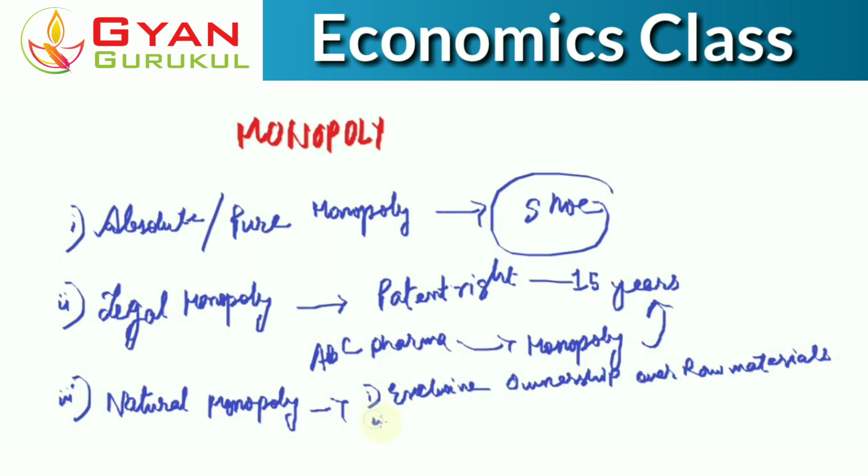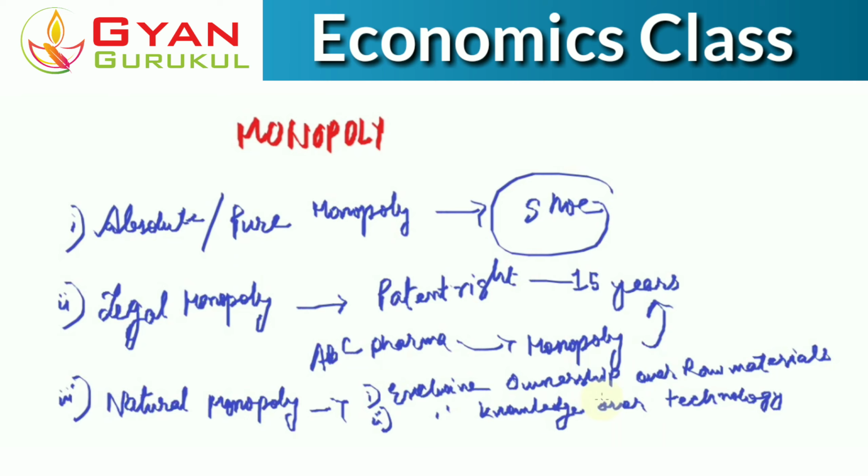Then the second thing is that because of an exclusive knowledge, this time the firm has exclusive knowledge over technology which other firms don't know. Okay, because of these two reasons, only a particular firm may operate in the market of that particular product, right? Because of this exclusive ownership over raw materials and or maybe exclusive knowledge over technology, only a single firm may operate in the market, or only they can produce that particular product.